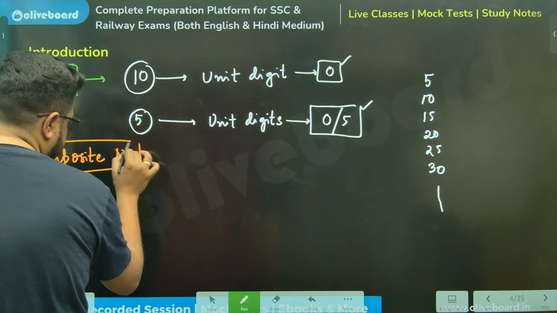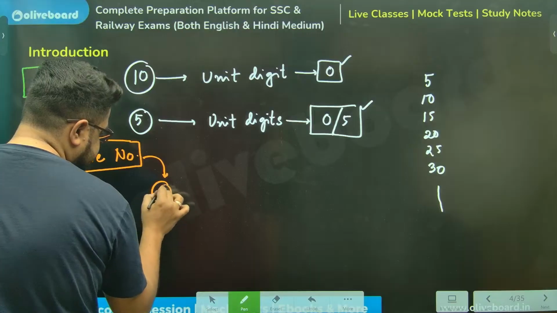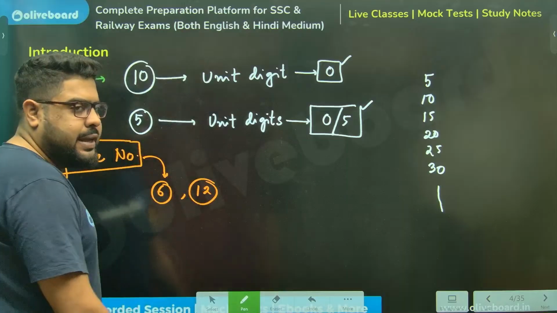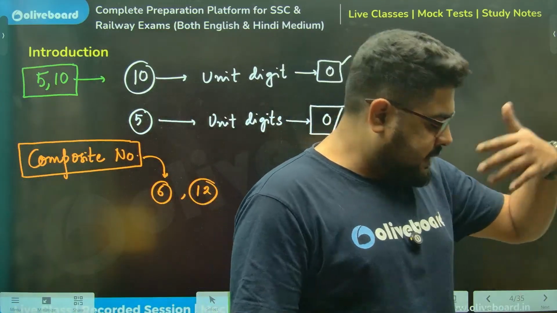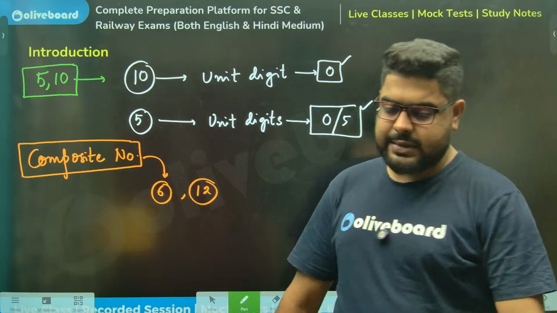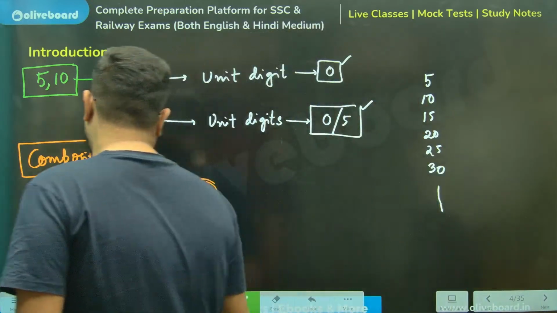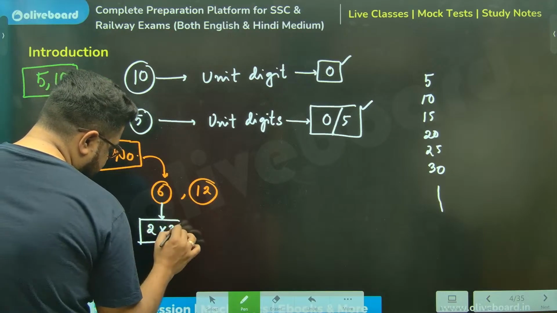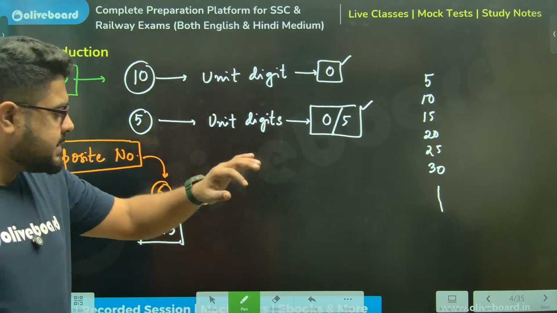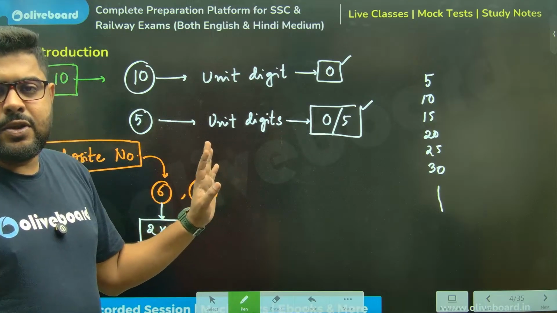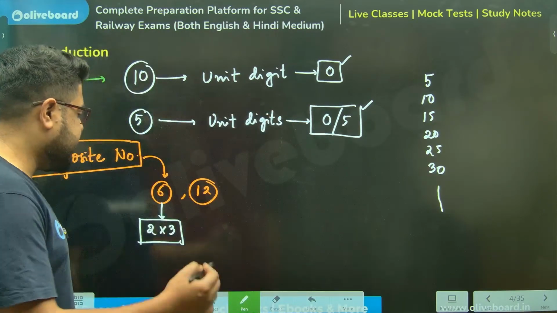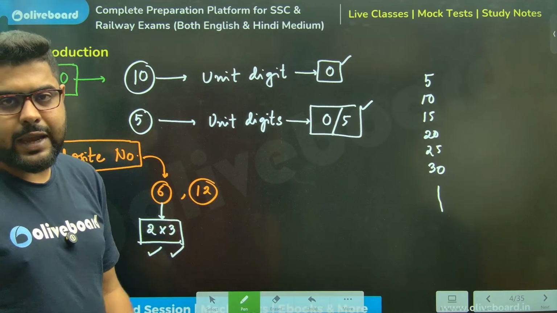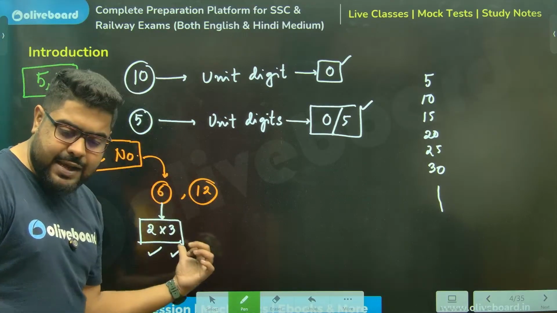Please understand this. Numbers like 6, numbers like 12, and so on. Composite numbers, how to proceed with them? Sir, 6 I can say is 2 into 3. So if I want to declare that a number is divisible by 6, it needs to be divisible by 2 as well as by 3.